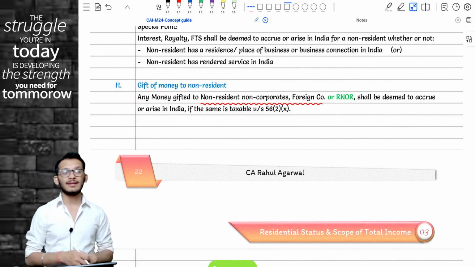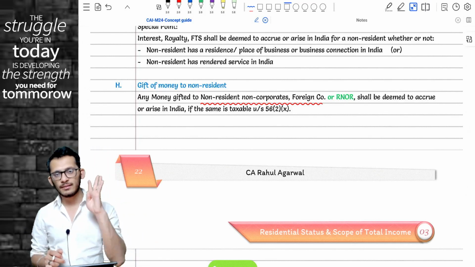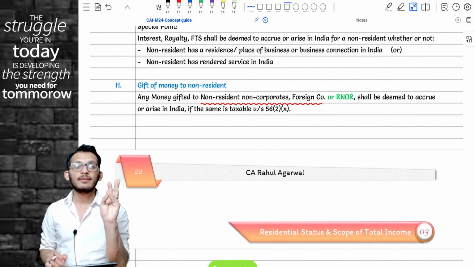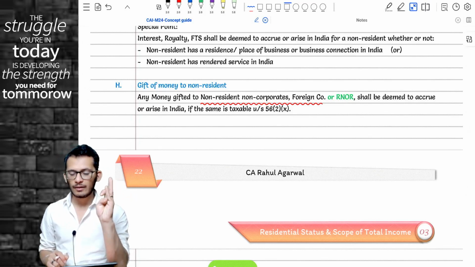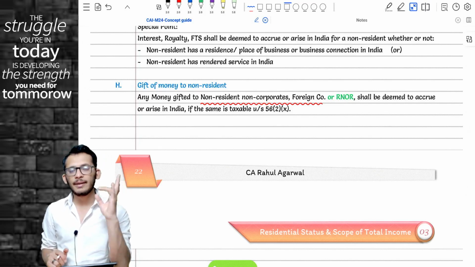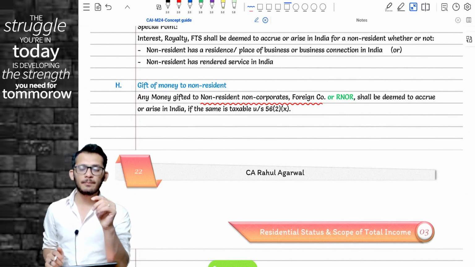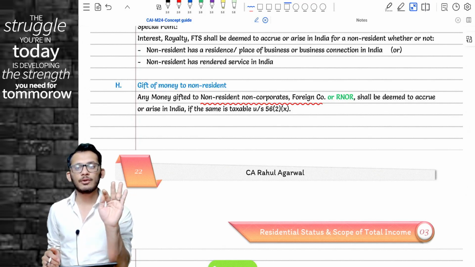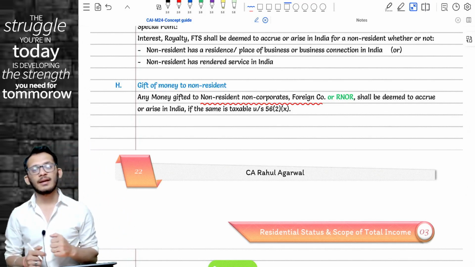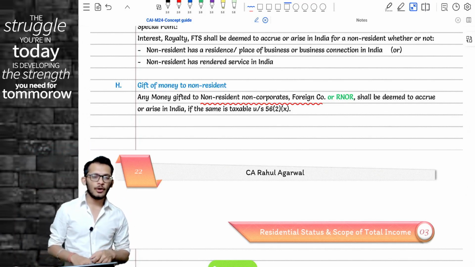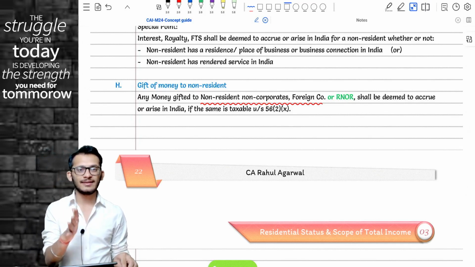Now, for those who understand the scope of total income, you know that when it comes to a non-resident, 4 incomes are taxable: income received in India, income deemed to be received in India, income accruing or arising in India, income deemed to accrue or arise in India. For an RNOR also, the same 4 incomes plus an extra income: income deemed to accrue or arise outside India, but received from a business which is controlled from India. Point is, when it comes to NR and RNOR, the scope of total income is fairly the same.